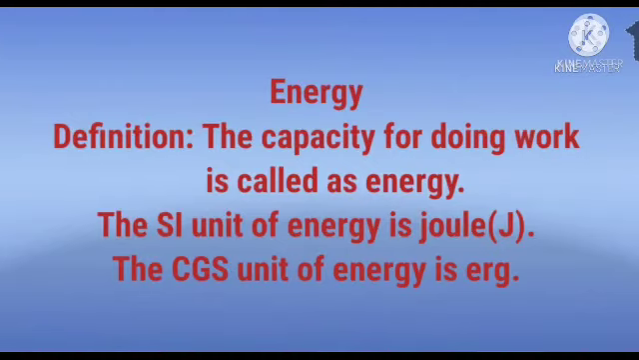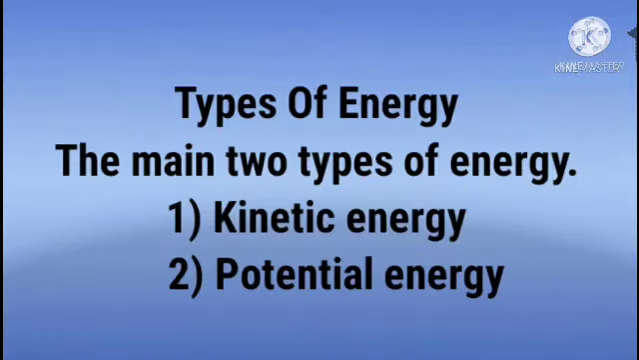Now we study the topic energy. Firstly, the definition of energy. The capacity for doing work is called energy. That is, when we perform any work, this work is done because of some capacity, which is the definition of energy. The SI unit of energy is joule and the CGS unit is erg.